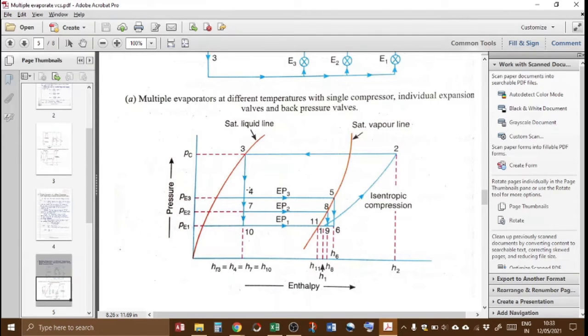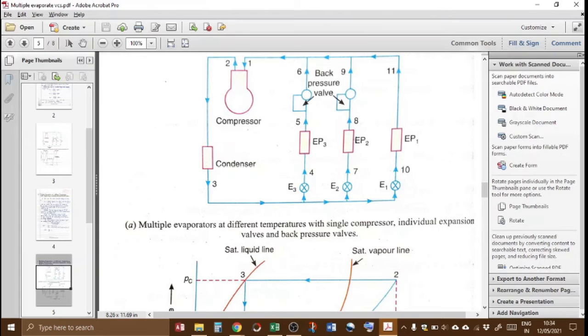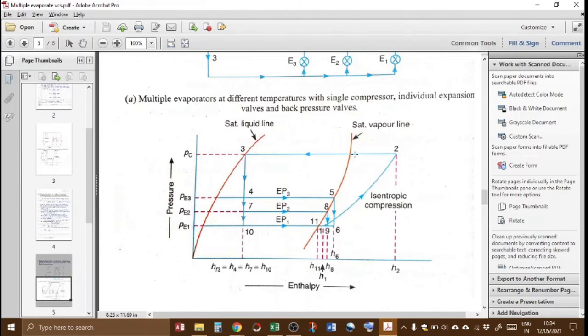Now you can see here, after we get all the refrigeration effect from the liquid refrigerant, when it comes out of the first evaporator EP1, it reaches point 1. So both these points are coinciding. But the vapors coming from the second evaporator coil have a pressure corresponding to this point.